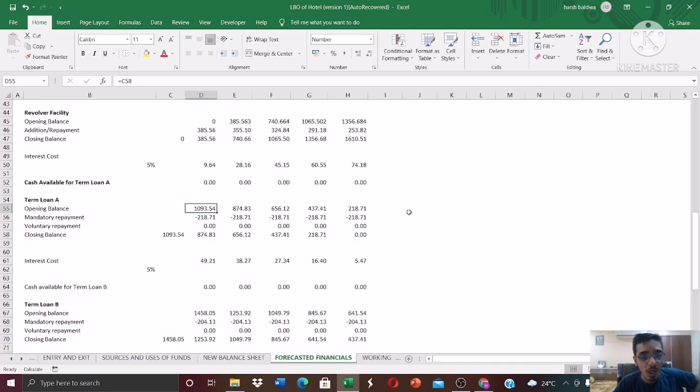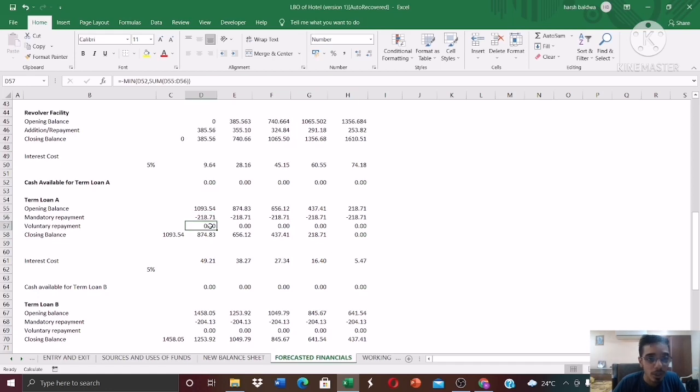To make sense of this formula, understand that when the opening balance, let's say the opening balance was 50 crores over here, and the mandatory repayment is 218 crores. How will you pay 218 crores when the balance itself is 50 crores, right? The remaining loan that you have to pay is 50 crores, so obviously you are going to pay 50 crores. Why will you pay 218 crores, right? So the mandatory repayment cannot be more than the outstanding loan itself. So that's why we have taken the minimum of the amortization or the opening balance.